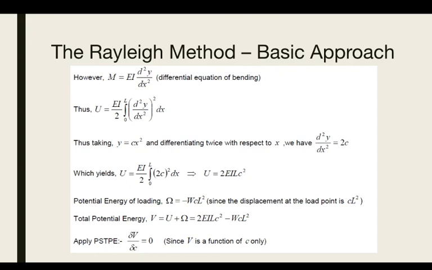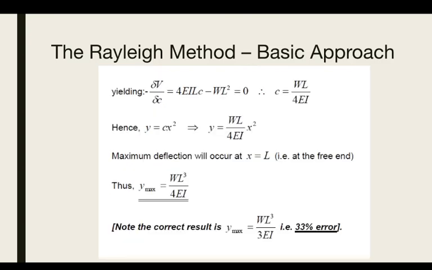If you apply the principle of stationary total potential energy, that is dP by dC equals 0, and differentiate with respect to C, we will get 4EILC minus WL squared.